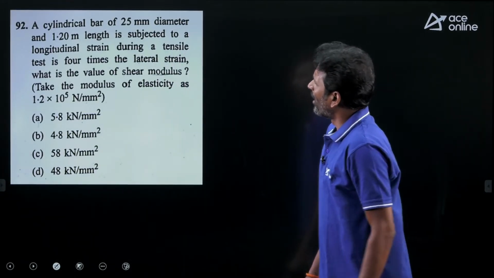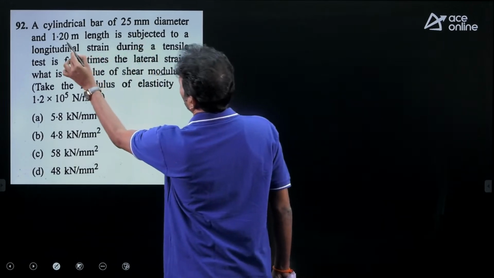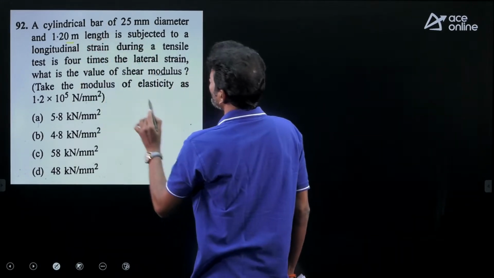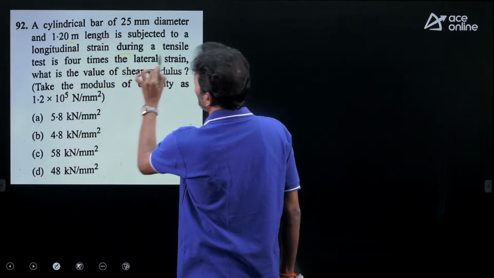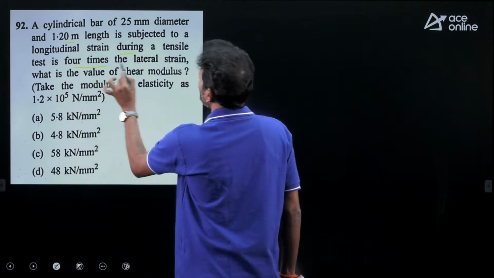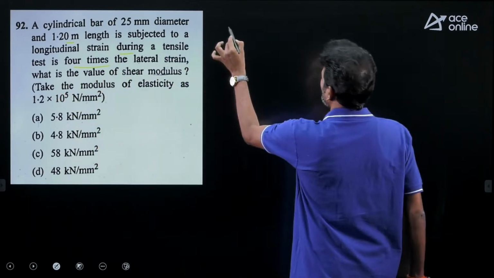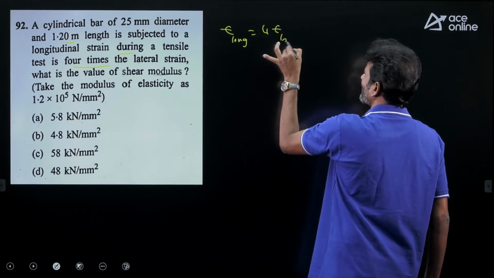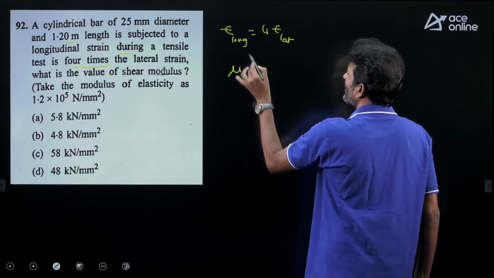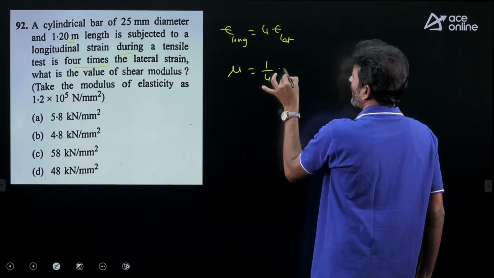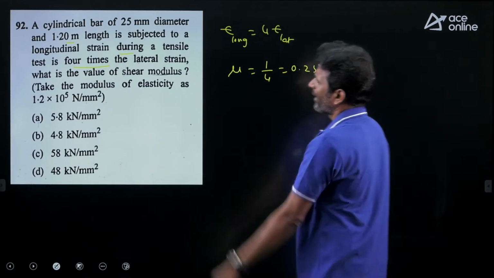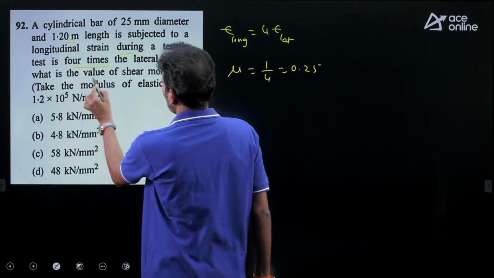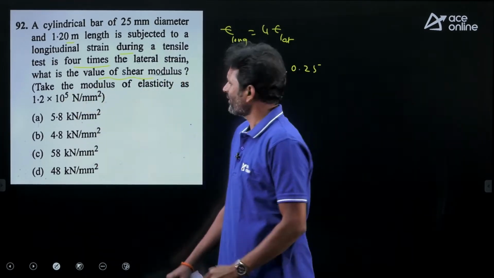A cylindrical bar of 25 mm diameter and 1.2 meter length is subjected to a tensile stress, and the longitudinal strain is 4 times the lateral strain. Longitudinal strain is given as 4 times lateral strain. From this we get the Poisson's ratio, which is 1 by 4, that is 0.25. That's fine. What do we require? The value of shear modulus.